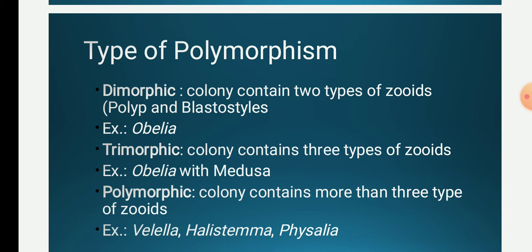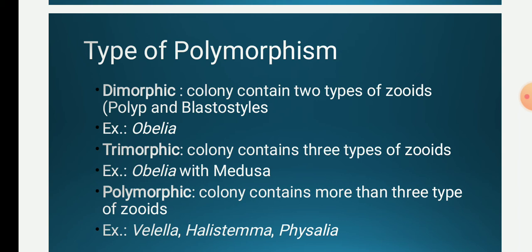Monomorphic polymorphism is also observed, that is the presence of only one life form or zooid, the polyp stage, for example in Hydra and sea anemone. So we will begin with dimorphic polymorphism.